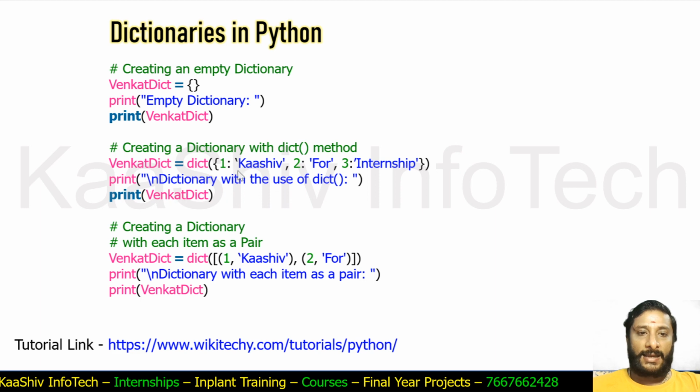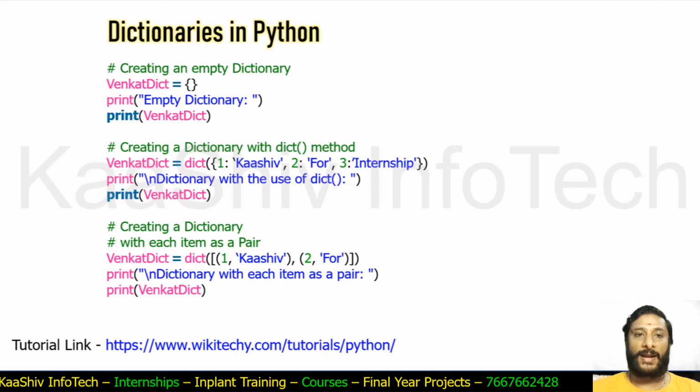Apart from that, can I have the data as it is, as an entire dictionary? You can separate it like this also, with a bracket and a comma separation. Okay, I can have the data directly, or I can have this alternative also. A dictionary with each item as a pair. This item is a pair and this item is a pair. This is also a pair, but still it is in a single table. So we can use the dict method to list down all the data, or use the dict method to group the data like this as pairs.